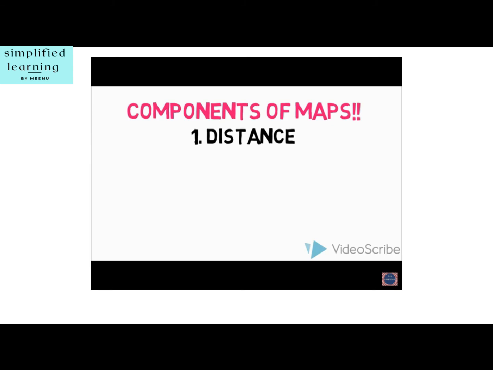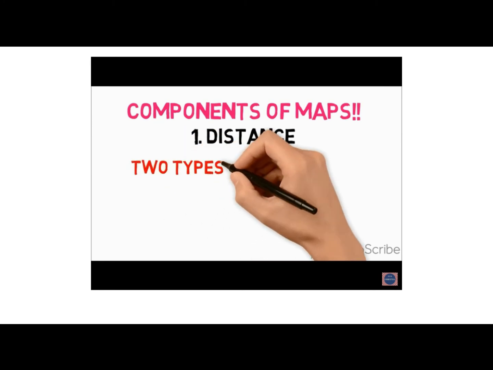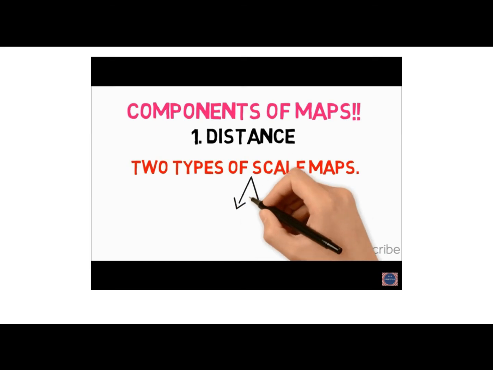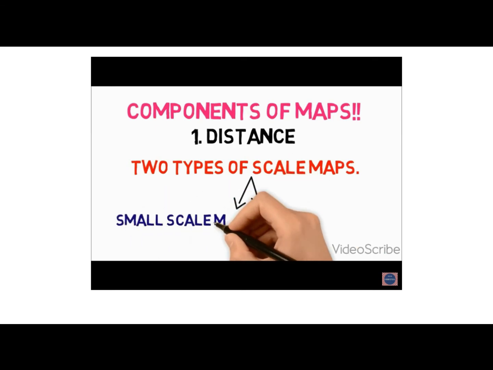Thus, scale is very important in any map. If you know the scale, you will be able to calculate the distance between any two places on a map. There are two types of scale maps. When large areas like continents or countries are to be shown on paper, then we use a small scale. For example, 5 centimeters on the map shows 500 kilometers on the ground. It is called a small scale map.